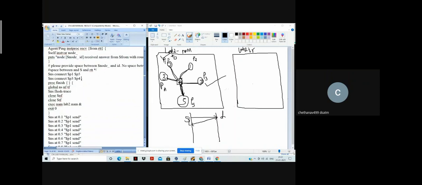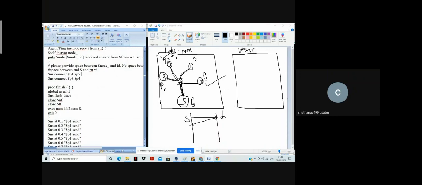Then the source and destination information. As I said, we provide a source and destination, and only then will the packet be transmitted between them. Without this connect command, we are not able to get the source and destination information. Here P1 is a source, P5 is a destination. That means node number 0 is a source, and node number 5 is a destination. P1 is the agent attached to node number 0. That is why it is $P1 $P5.